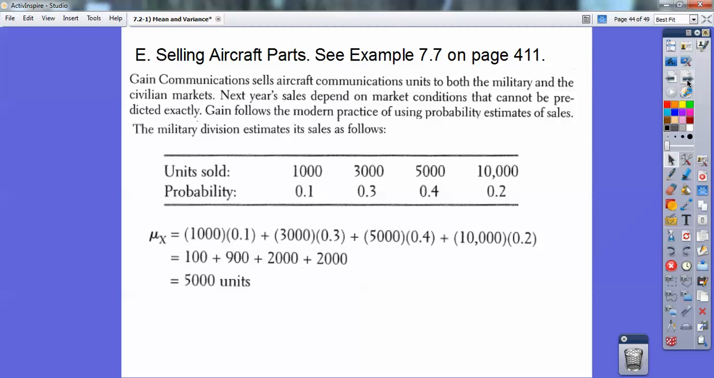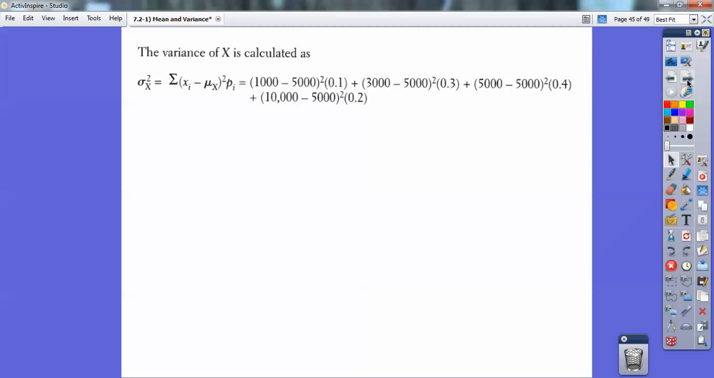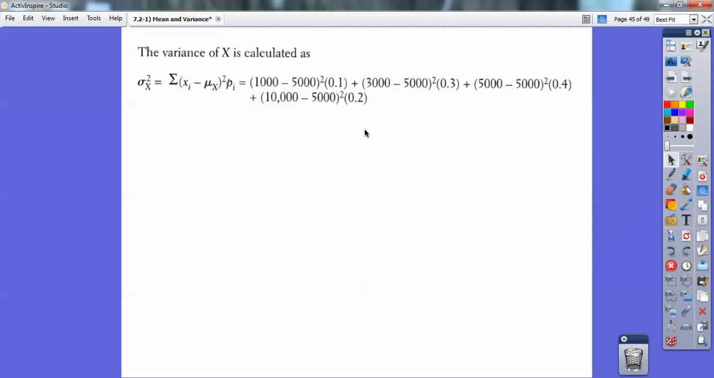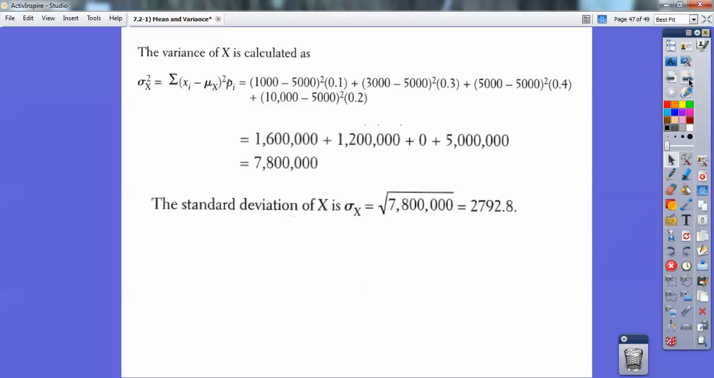And then to find the variance, we do each number minus the mean squared. So it's the first number minus the mean squared times the first one's probability, the second number minus the mean squared times the second one's probability, and so on all the way to the last one. When we get that, you add them all up and you get 7,800,000, and then you square root that, and that's your standard deviation.